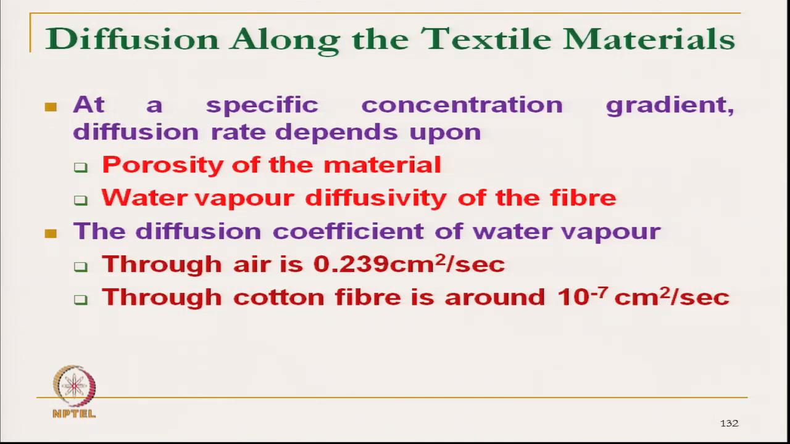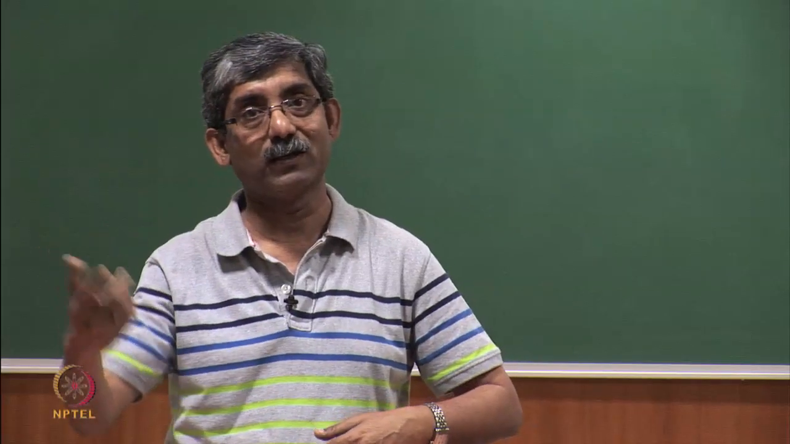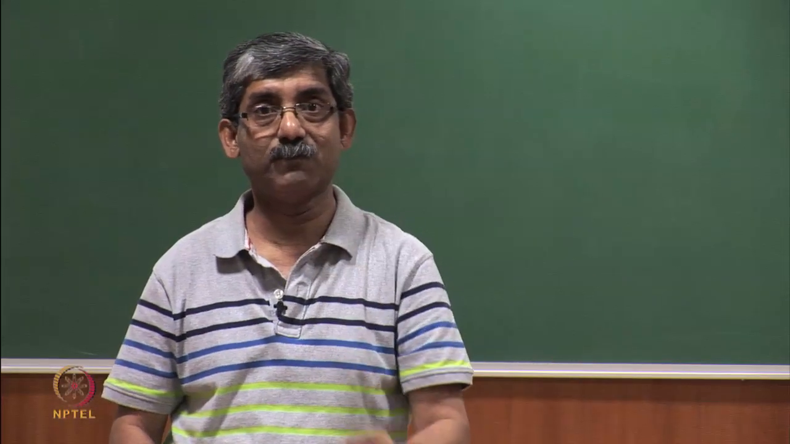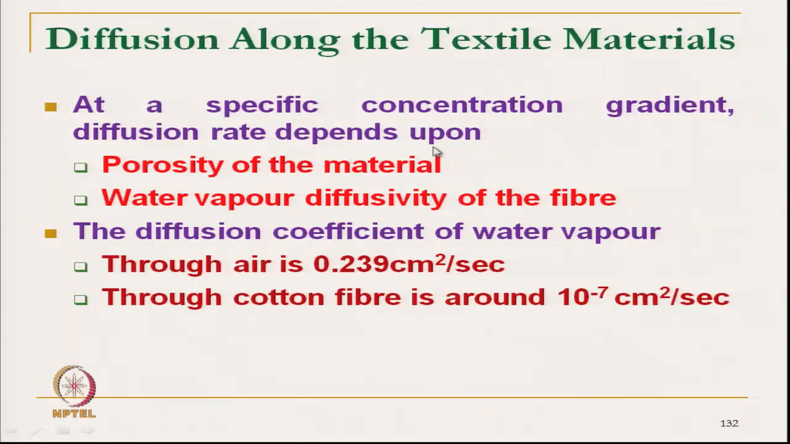So, from the skin to the atmosphere, if the concentration gradient is fixed, the diffusion rate depends upon the porosity of the material and the water vapor diffusivity of the fiber. The diffusion coefficient of water vapor through air is much higher than through cotton fiber. So, here if we consider it is a cotton fiber,